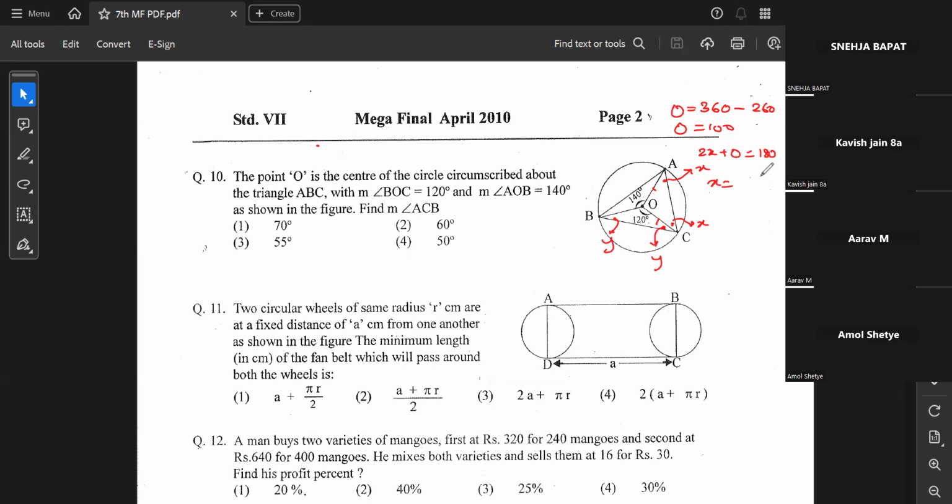O is 100, so 180 minus 100 is 80, divided by 2 is 40. That gives me x equal to 40. Similarly, I will find y also. The total of the triangle's angles is 180, which means y plus 120 plus 30 is 180. That gives me y equal to 30. So x equal to 40 and y equal to 30, which means the total angle is 70. That is your answer.